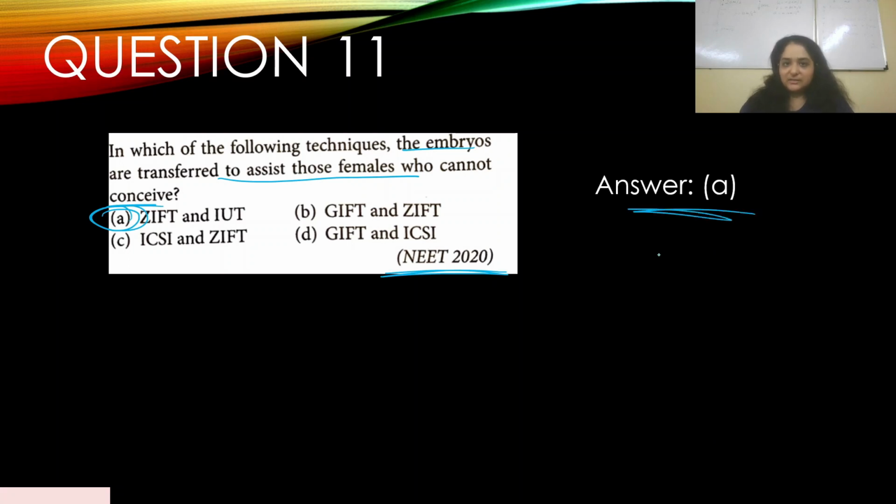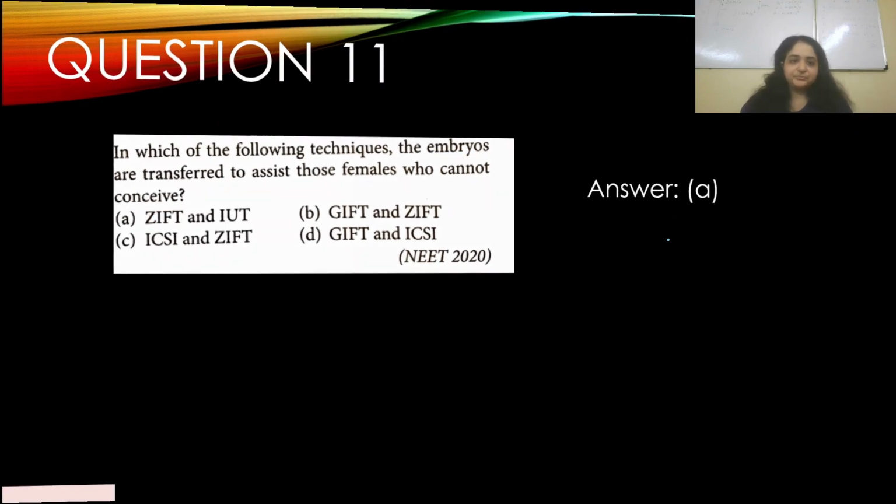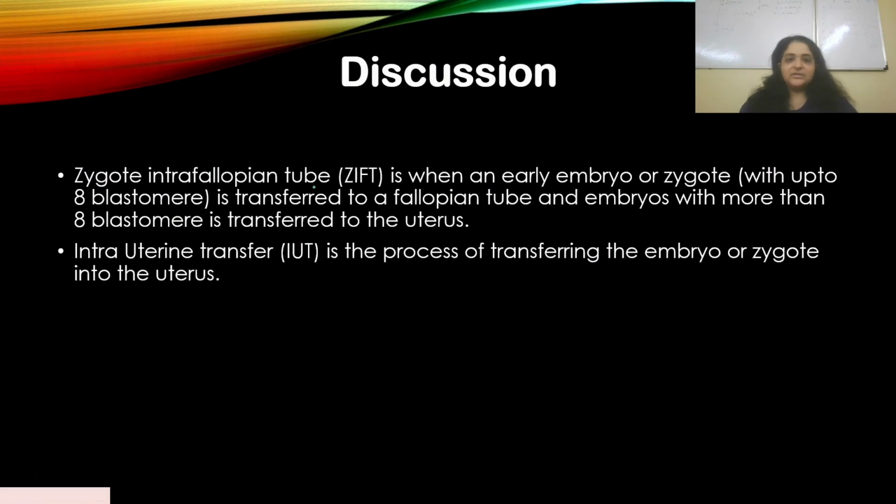So the correct answer here is A. GIFT is gamete intrafallopian transfer, so the gamete is transferred, not the embryo. Now ZIFT, I've already said the full form. Zygote intrafallopian transfer is when an early embryo or zygote with up to 8 blastomeres is transferred to a fallopian tube, and embryos with more than 8 blastomeres are transferred into the uterus.